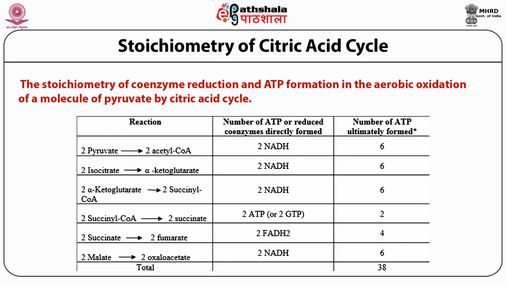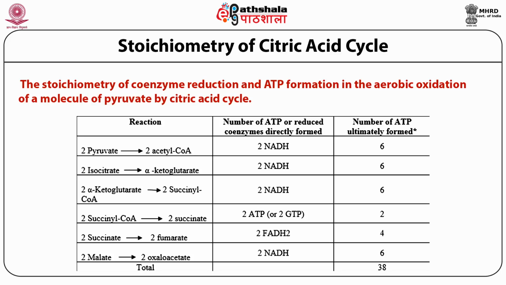NADH molecules are formed during the formation of 2 acetyl coenzyme A, alpha ketoglutarate, 2 succinyl coenzyme A, and 2 oxaloacetate from 2 pyruvate, 2 isocitrate, 2 alpha ketoglutarate, and 2 malate respectively. Formation of NADH molecules ultimately contributes to the formation of 24 ATP molecules.